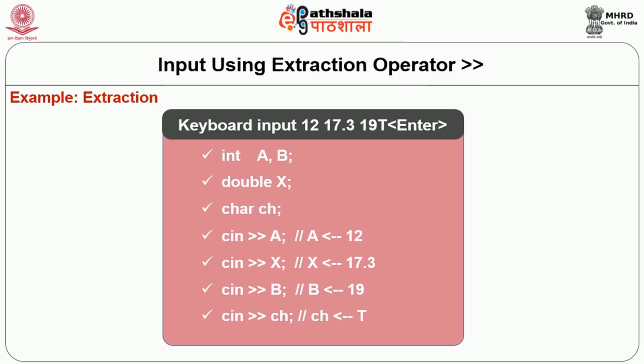So all these characters are scanned and extracted, and the value 17.3 is stored in binary in x. After that, the white space character again will be considered as leading white space for b. In b it will extract 1 and 9, but thereafter it finds T, which is an invalid character, and therefore extraction will stop there, storing the value 19 in b, and then in the character ch, T will be scanned and extracted.